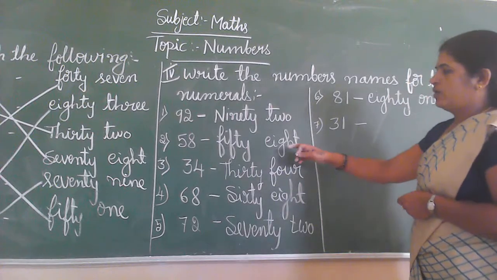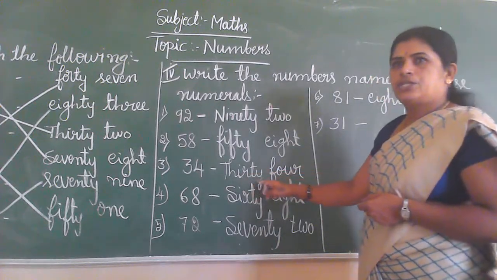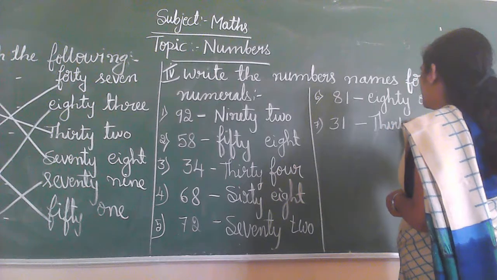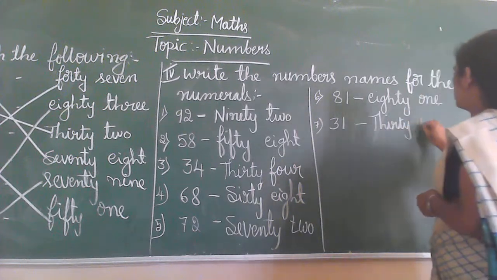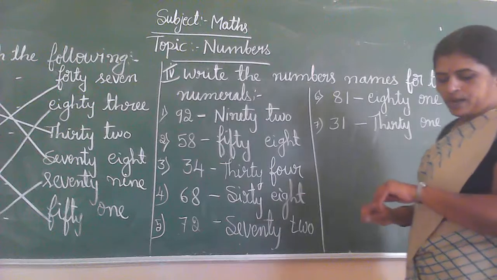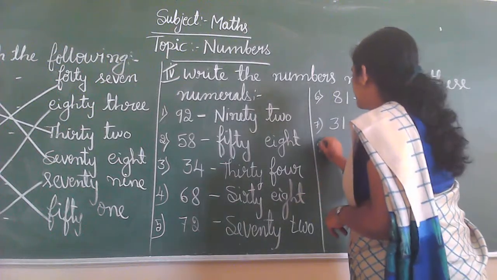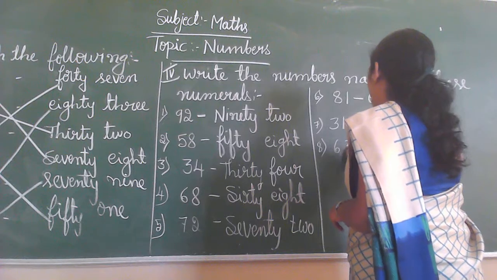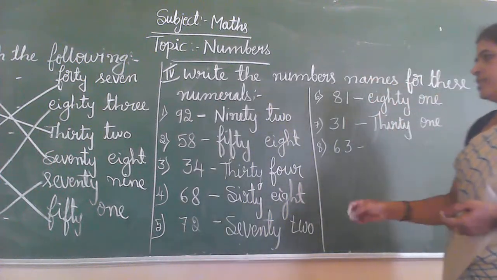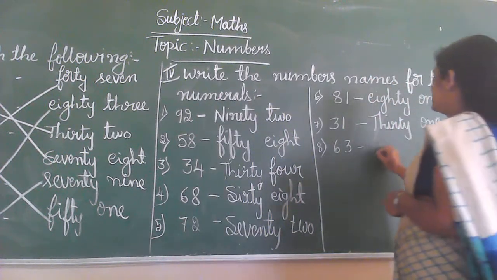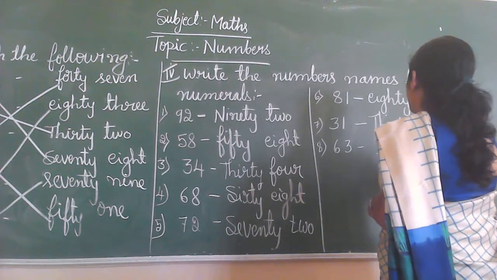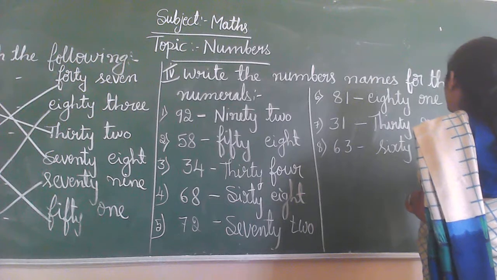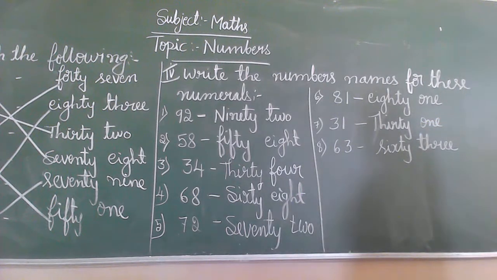You already wrote the 30 spelling here: T-H-I-R-T-Y, 30. T-H-I-R-T-Y, O-N-E, 1. 31. Next, 63. What is the spelling of 60? 60 is also already written. S-I-X-T-Y, 60, T-H-R-E-E. 63.